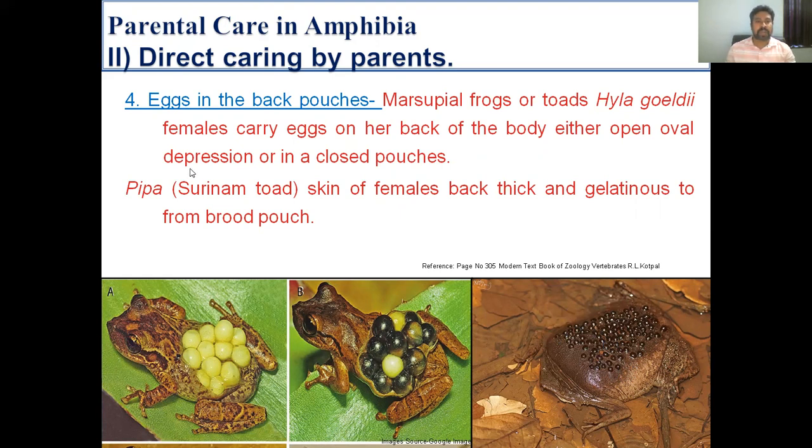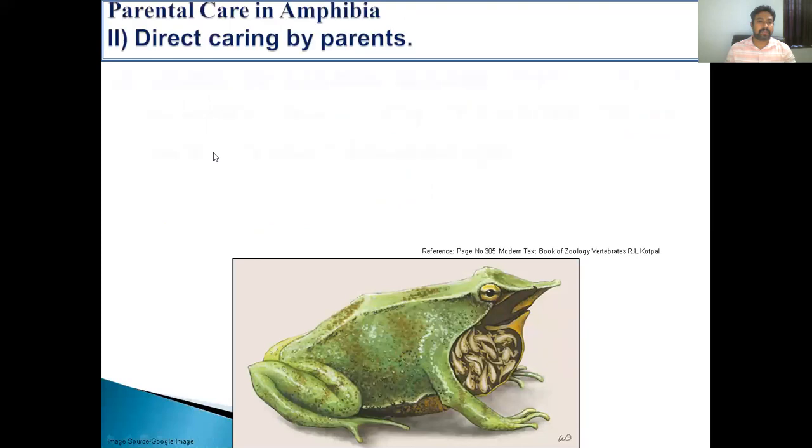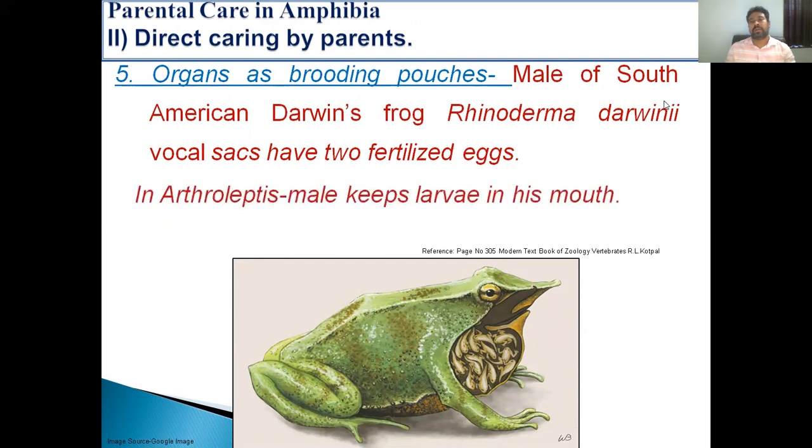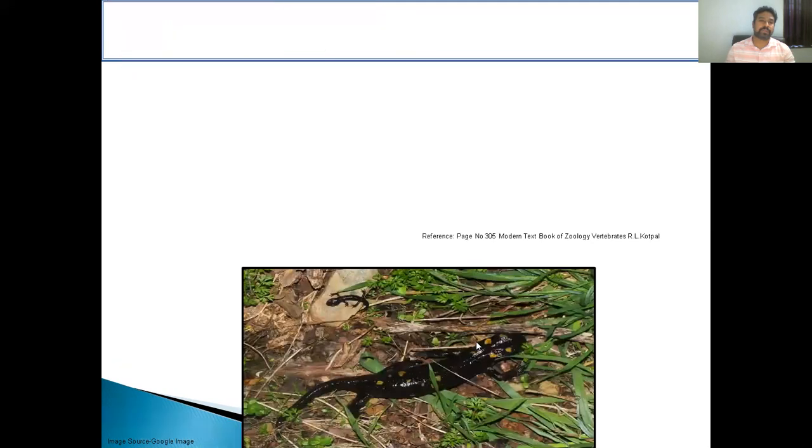The next way of parental care is organs as brooding pouch. The examples are the male of the South American Darwin's frog, Rhinoderma darwinii. In this case, the vocal sacs hold the fertilized eggs. And in the case of Arthroleptis, the tadpole is present in the mouth of the male. So here, the organs act as a brooding pouch.